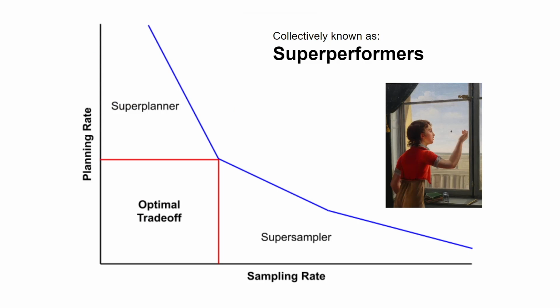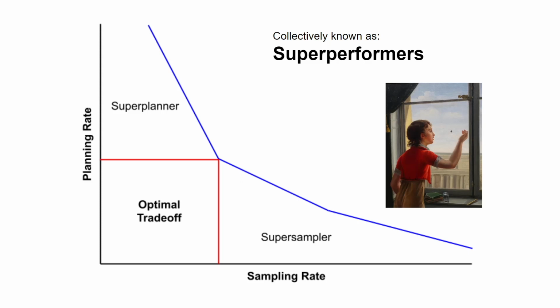In characterizing this relationship between the fly swatter and the fly, we can use a category called superperformers. Everything I'm going to show you on this graph is collectively known as superperformers. If we compare the sampling rate with the planning rate, where the sampling rate would be that visual sampling rate, just as an example, and the planning rate would be some sort of internal model of the interaction and thinking about what the next move should be, we end up with three categories.